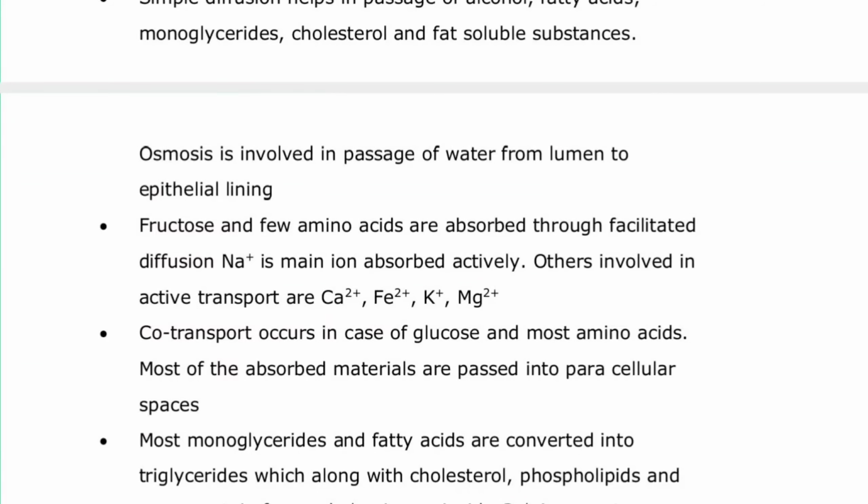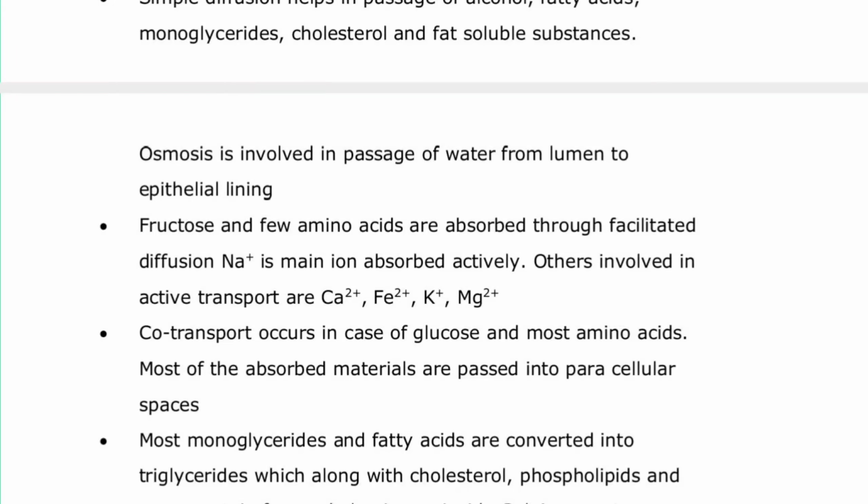Now most monoglycerides and fatty acids are converted into triglycerides, along with cholesterol, phospholipids and some proteins, to form chylomicrons inside the Golgi apparatus. The chylomicrons are passed into the lymph vessel, the central lacteals. The main large lymph vessel is called the lacteal.